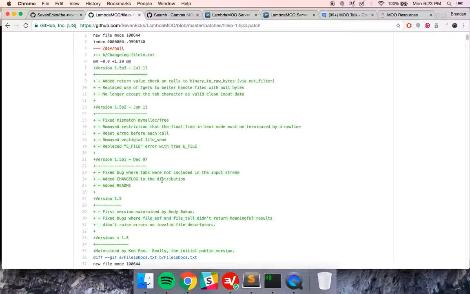So the MOO is kind of a sandbox, closed, walled garden environment, and getting access to the file system wasn't initially supported. If you want to read from files and output to files, which I recommend you probably will, it's not a great idea to store a bunch of stuff in memory. The database is actually loaded into memory, which means that if you have a 100 megabyte database, you're using 100 megabytes of RAM to store it. If you have a gigabyte database, you're using a gigabyte of RAM to store it, or something along those lines. I just don't recommend you keep a bunch of stuff that could just be in flat files in memory. So file input-output can really help with that.